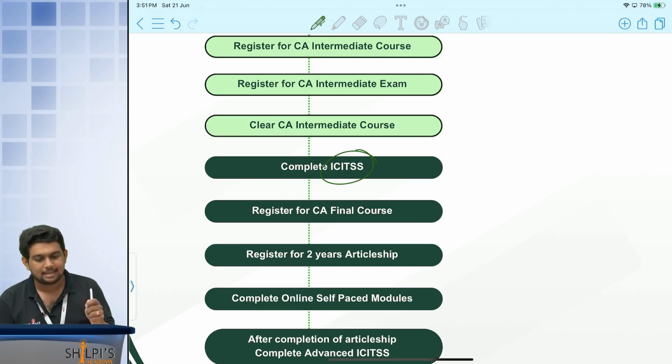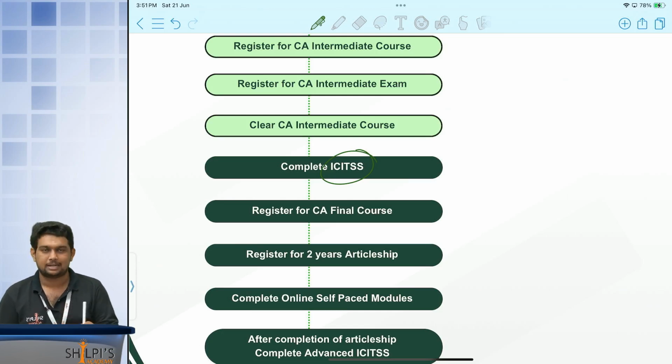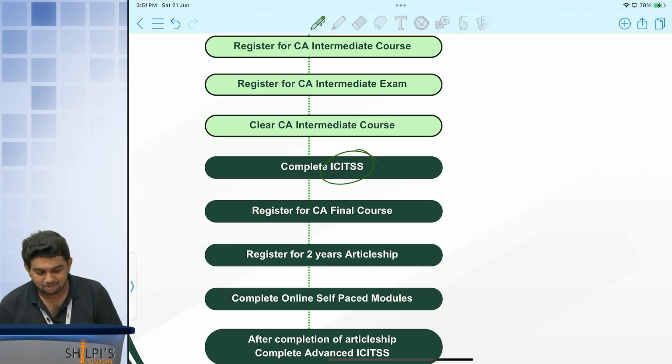That is your ICITSS course. Then we have to go for registering for the CA Final course and start your articleship for 2 years. Now it is 2 years. Then we have something called self-paced online modules.